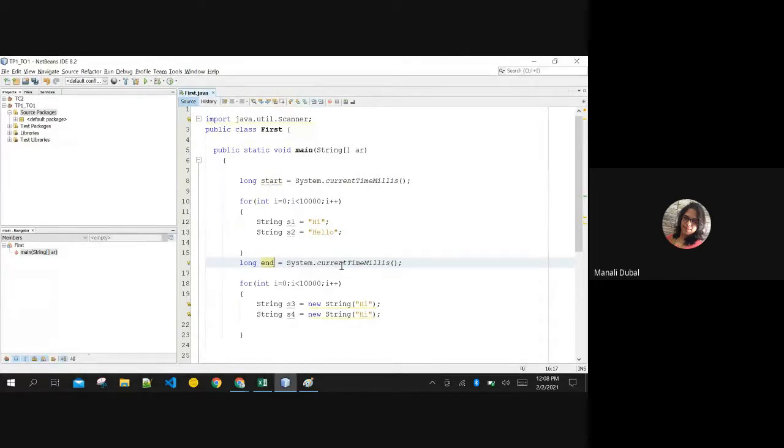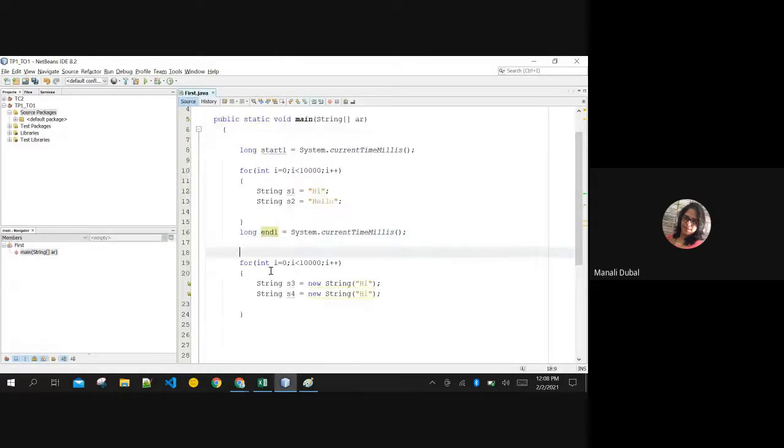Let's make this start 1 and end 1. And before the creation of this for loop, I am recording the initial start time again, start 2, and recording the end time again, end 2.